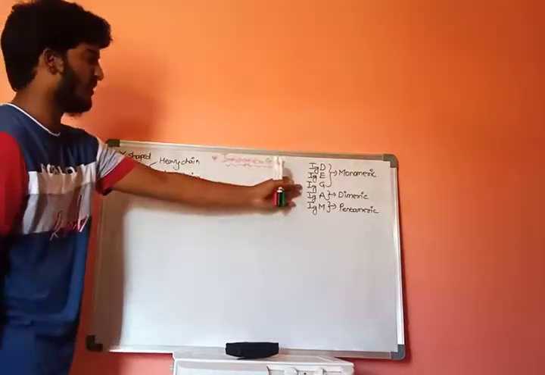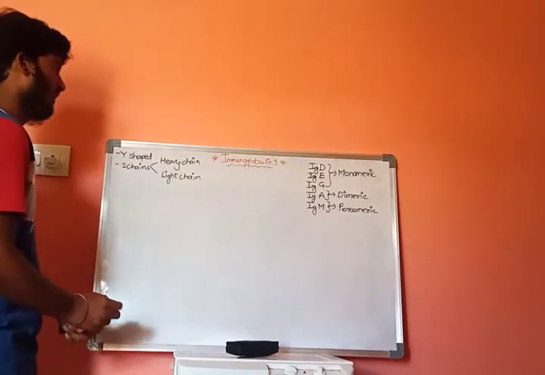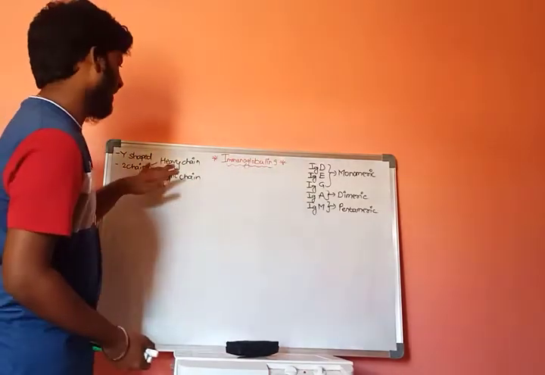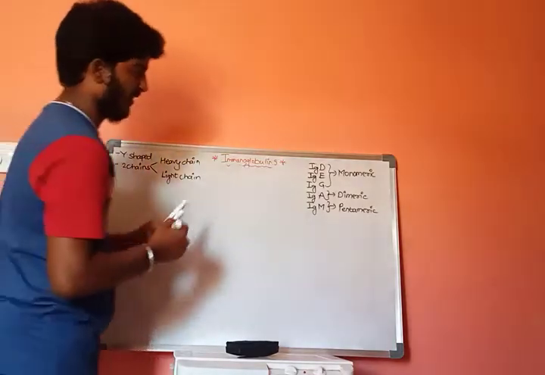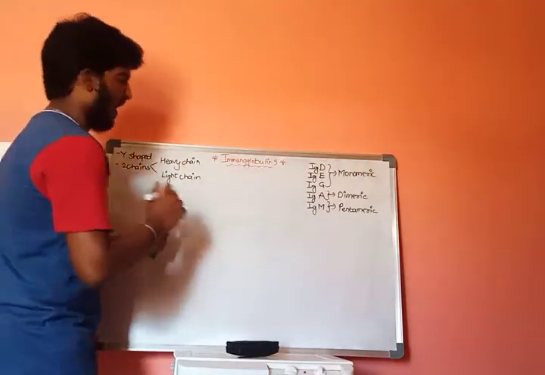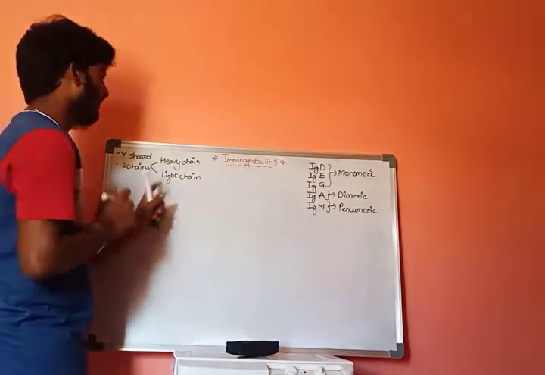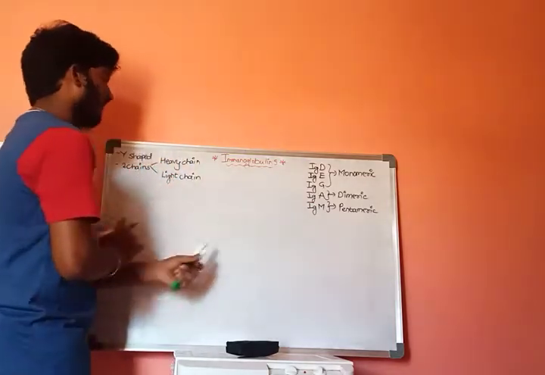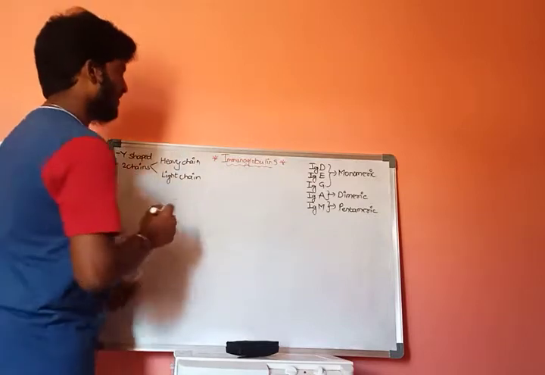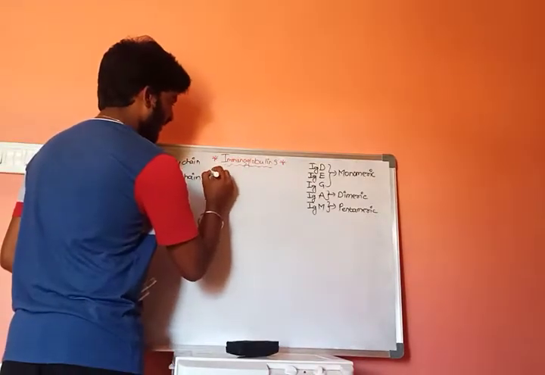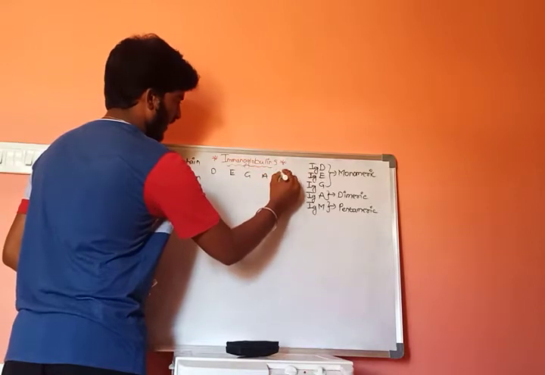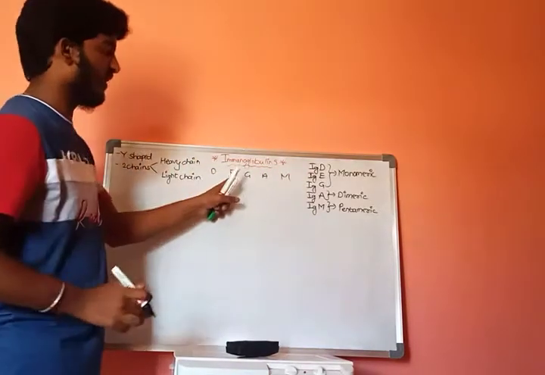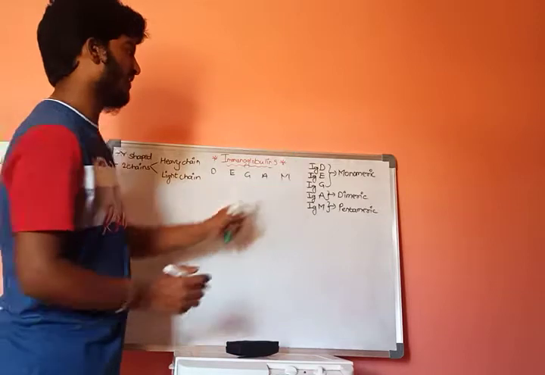Before discussing IgG, let us discuss the types of heavy chain and light chain. As we know, there are 5 different types of immunoglobulins: IgD, IgE, IgG, IgA and IgM.